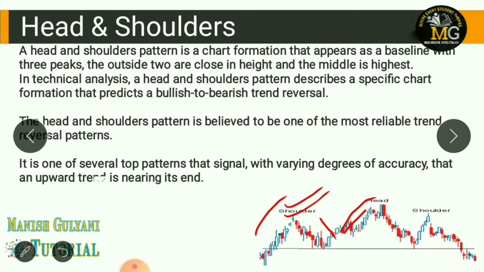Then the price rises above the previous peak and then declines. And finally it rises again, but not as high as the second peak. The second peak is this one. Not as high as the second peak, and it declines from that point. So here the middle peak forms the head. The middle peak is this, and the peaks on either side create the shoulders. So this is called head and shoulders.